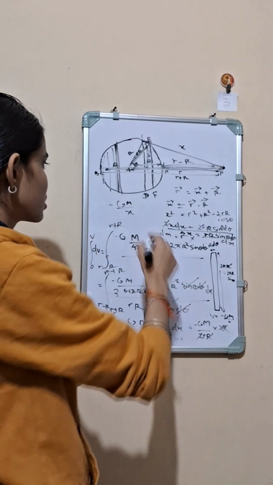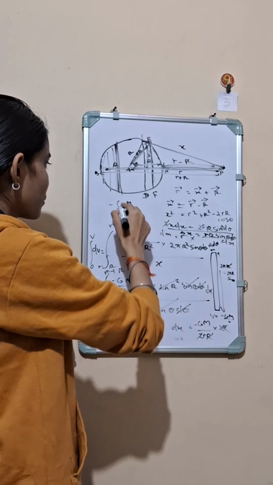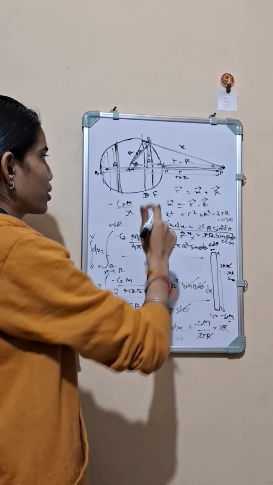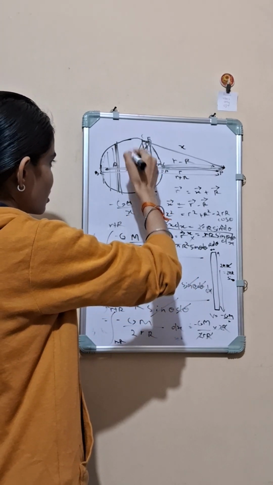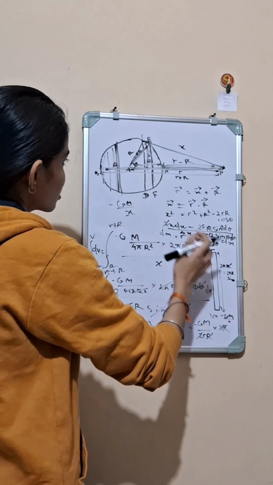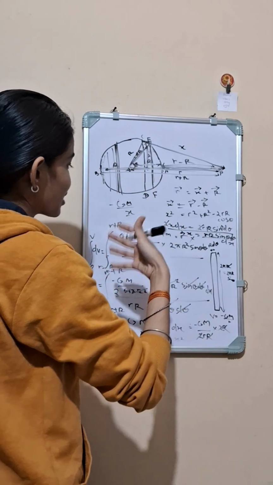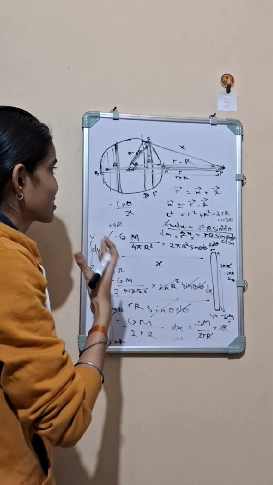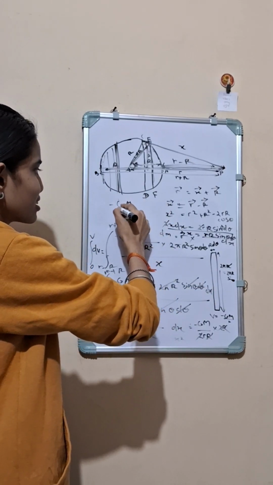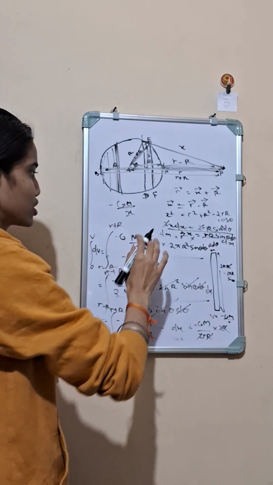Suppose the mass was m, constant was G, and x was the distance from the point mass. Suppose this sphere has its mass concentrated at the center O, then it looks like, sorry, I told the answer. So let me once again repeat it. I told that for a point mass, this is the equation.